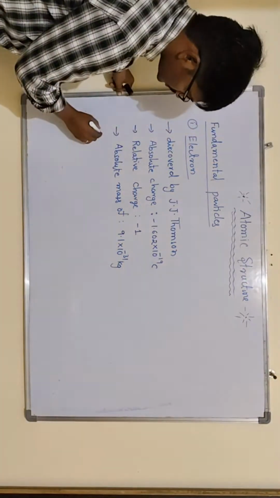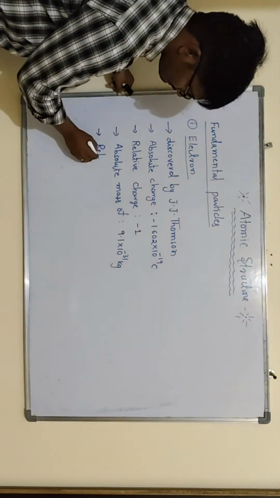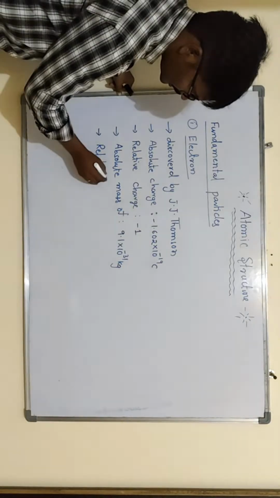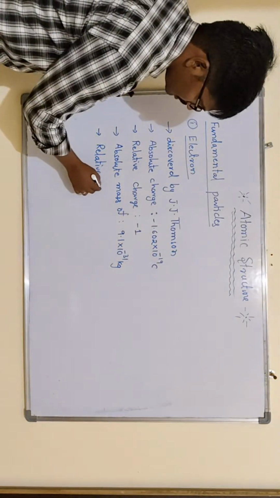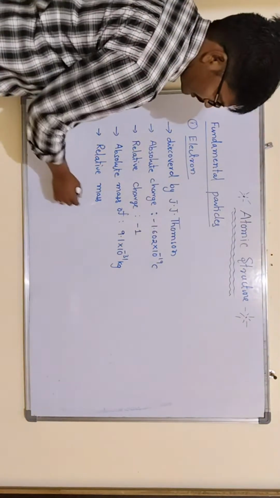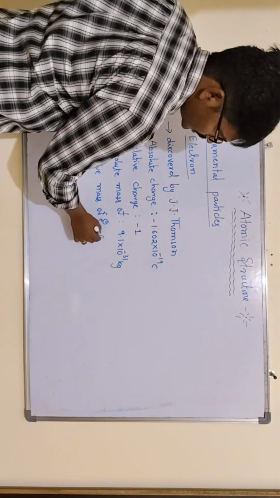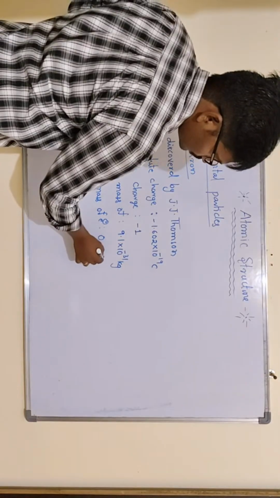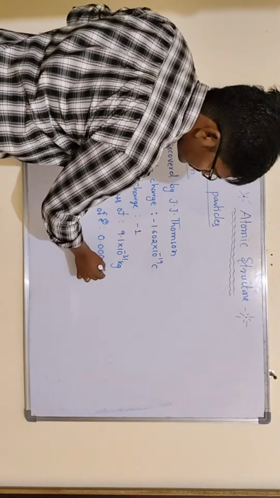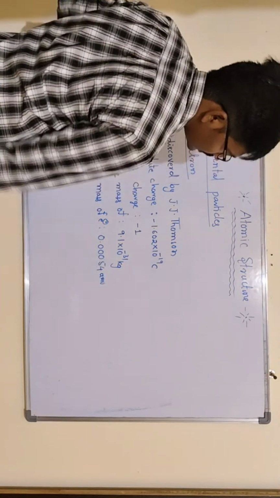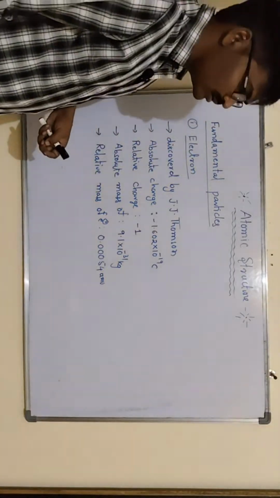Then relative mass of electron, that we have to take 0.00054 atomic mass units. This is about the electron.